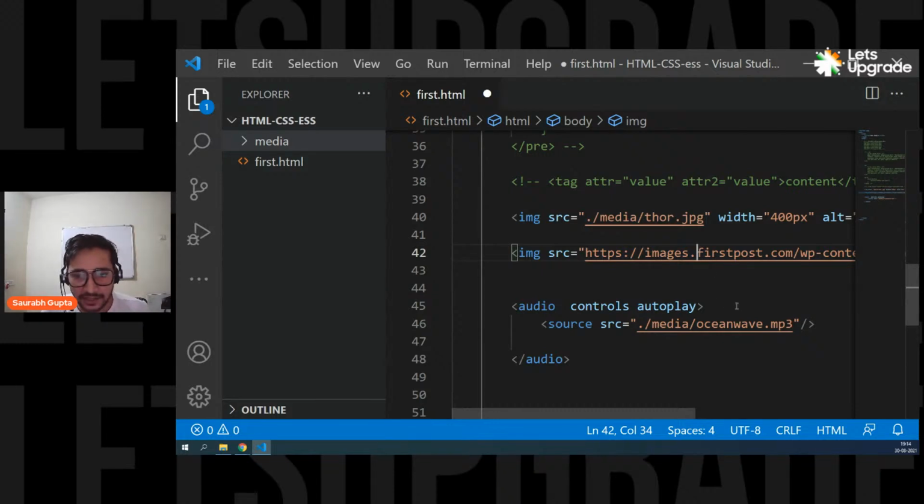Sir, when we add an image file or image address to src, which one is best? Both are the same. Both are fine. It's just that one will work if the internet is on, and the other will work even if the internet is off. There's nothing like which one is best. A lot of people use downloaded things, and a lot of people directly link the online things. Both are good. There is no comparison. It's just that one requires internet.